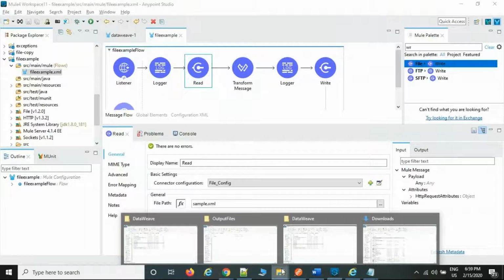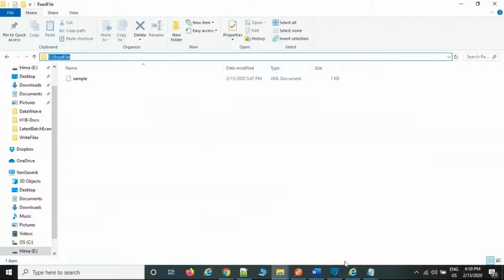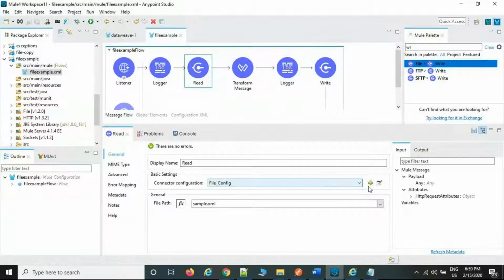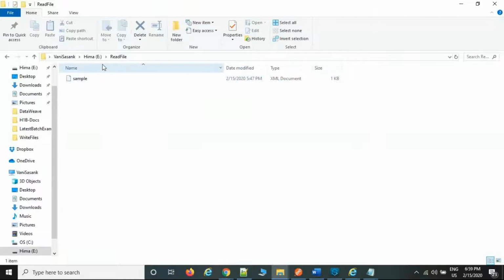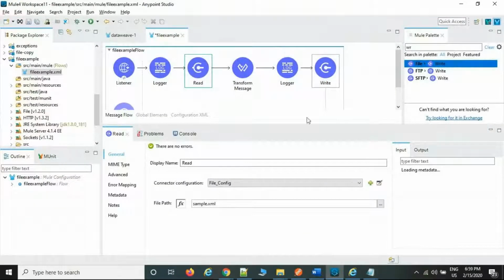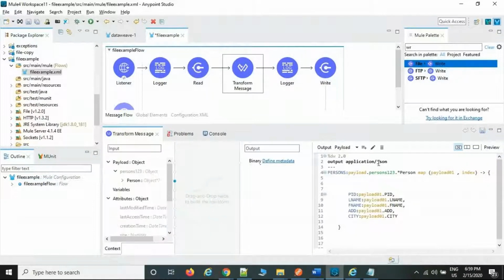I will take the connection, read file only. In this location, I am expecting a sample.xml file, and I am expecting final.json, because this transformation is going to convert to JSON only. At runtime, it is going to pick and write into the JSON file.